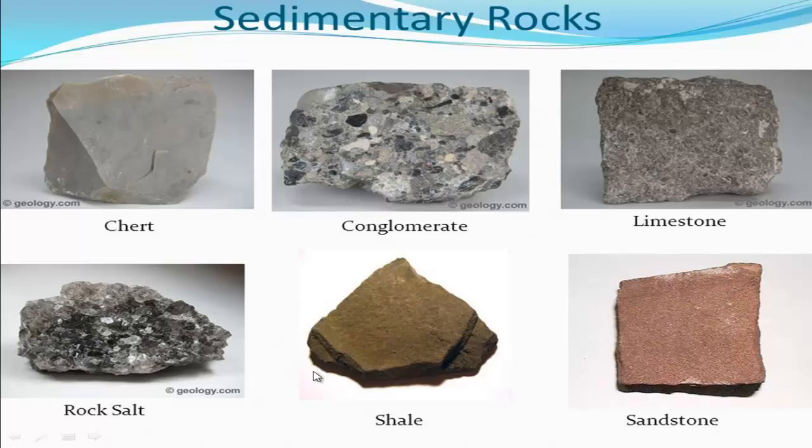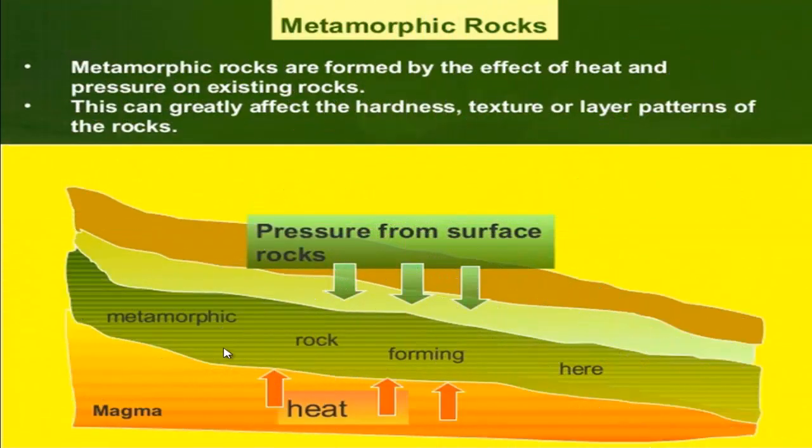Now we will know about the formation process of metamorphic rocks. Metamorphic rocks are actually formed from the igneous or alluvial rock. Metamorphic rocks are formed by the effect of heat and pressure on existing rocks. They can greatly affect the hardness, texture or layer patterns of the rocks.